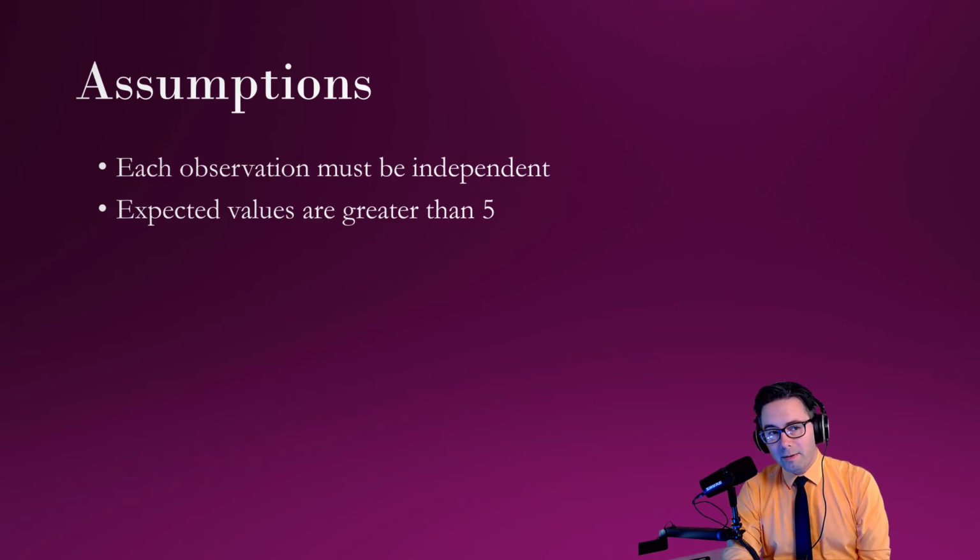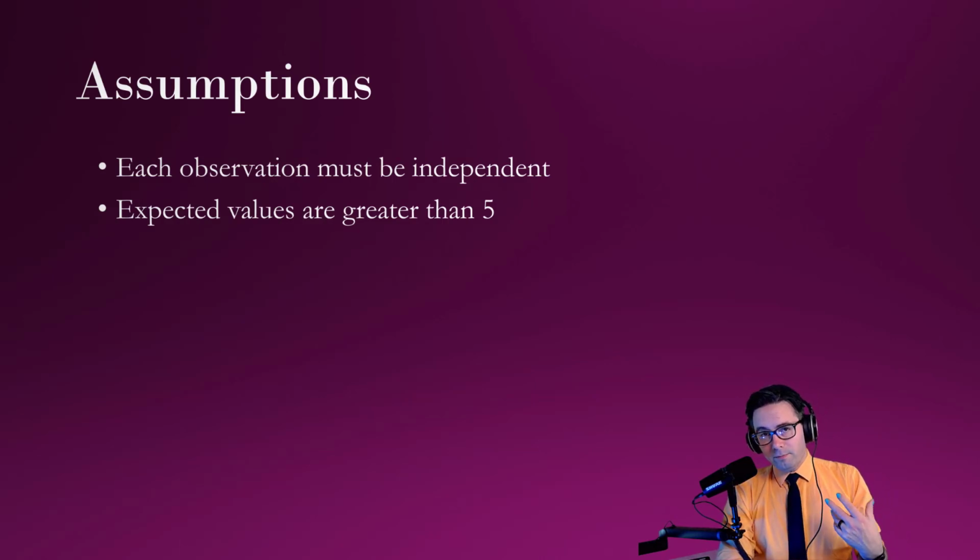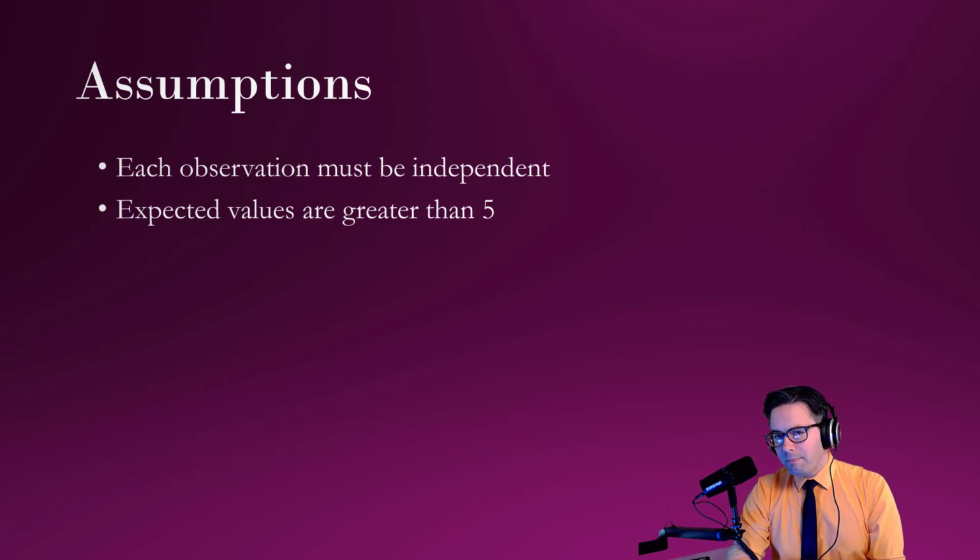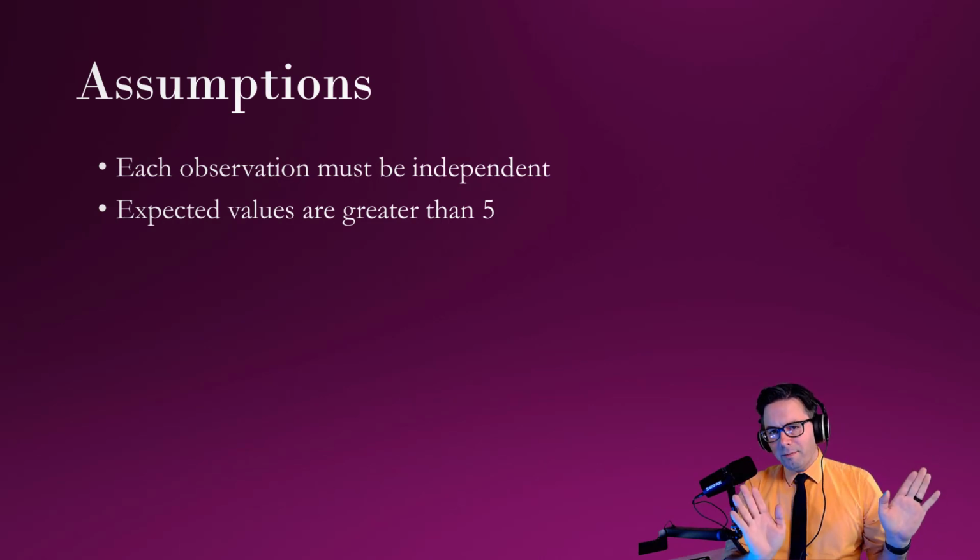Each observation is independent. We also assume that the expected values are greater than 5. If you've ever gotten a warning that the values might not be accurate, it's probably because you had an expected value that is 5 or less. But anyways, so same assumptions.